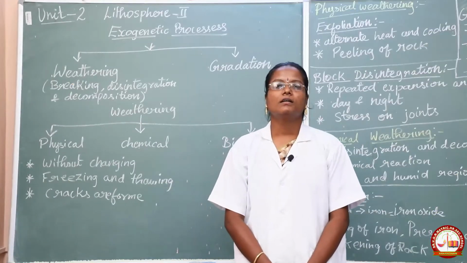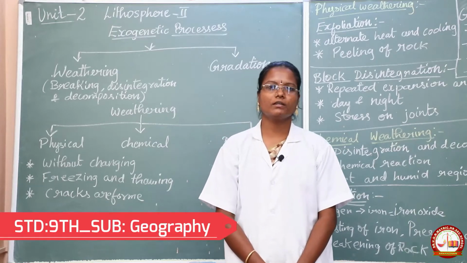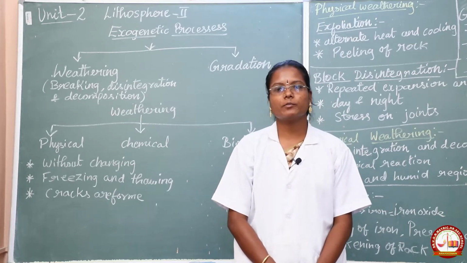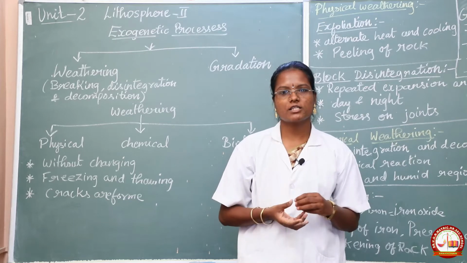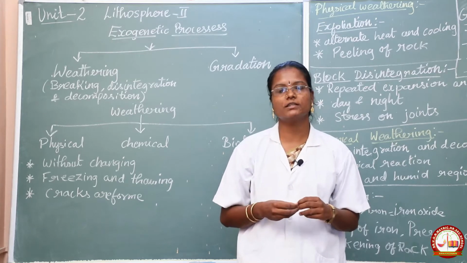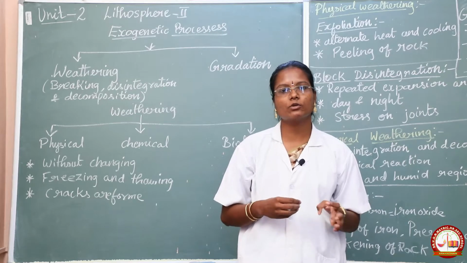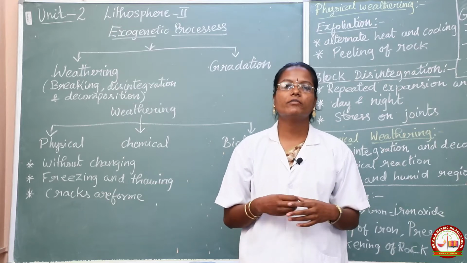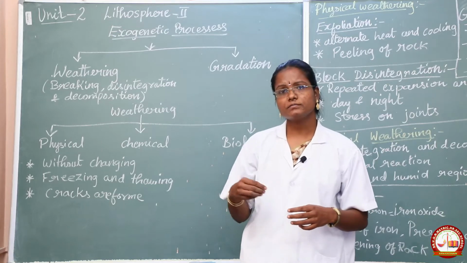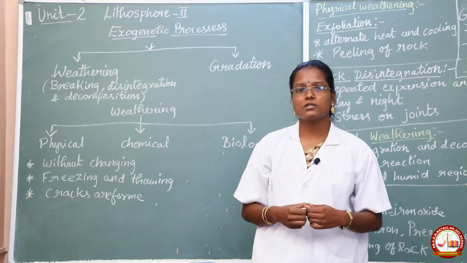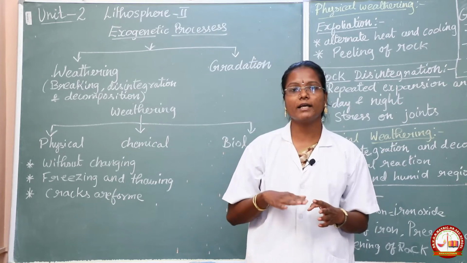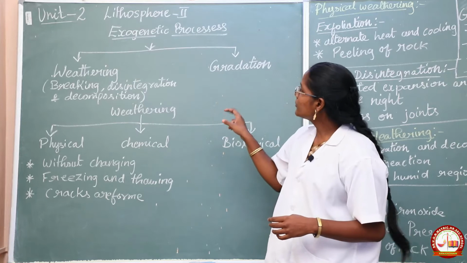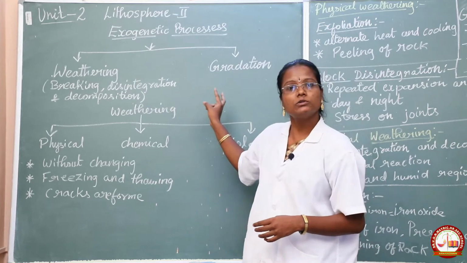Hi students, today 9th standard geography, unit 2, lithosphere 2: exogenetic process. Exogenetic process is the changes which happen outside of the earth crust. In the first lesson we saw about the endogenetic process, which means the changes that happen inside the earth crust. But here we are going to see about the exogenetic process, the changes that happen on the earth crust, above the earth crust. Okay, so the exogenetic process is classified into two categories.